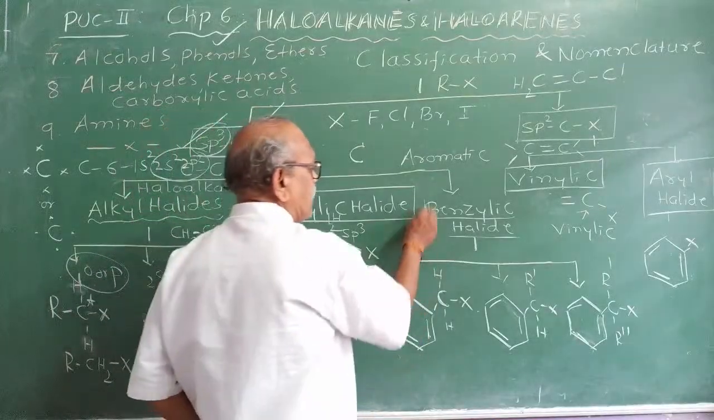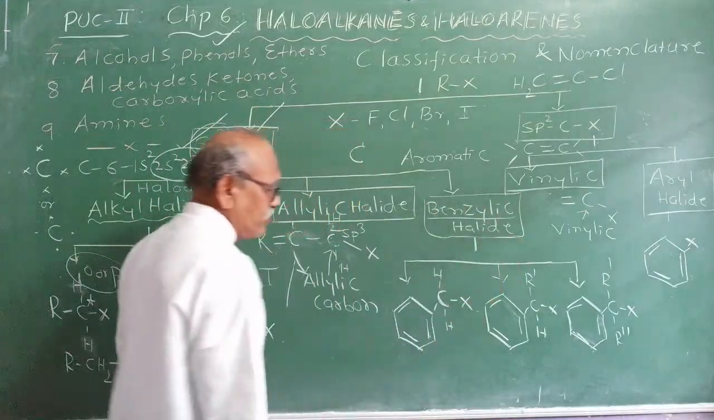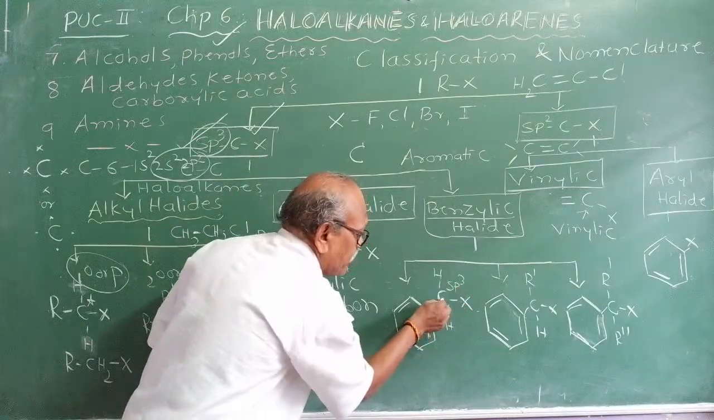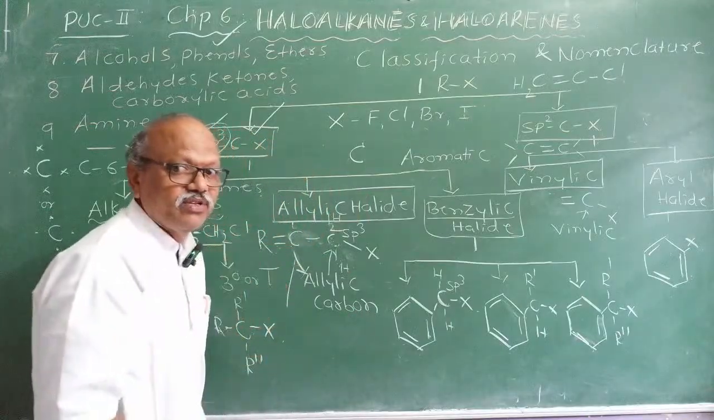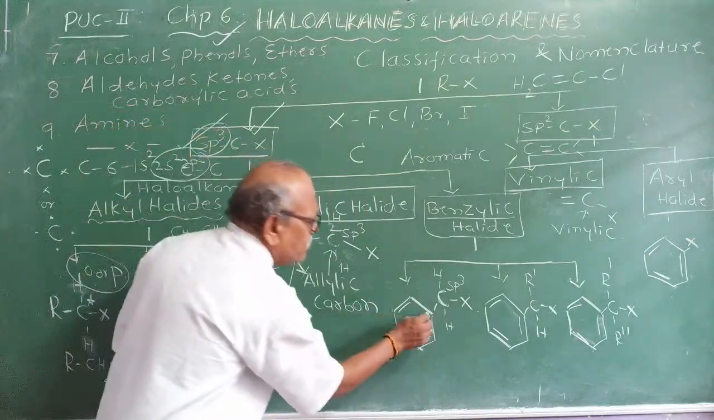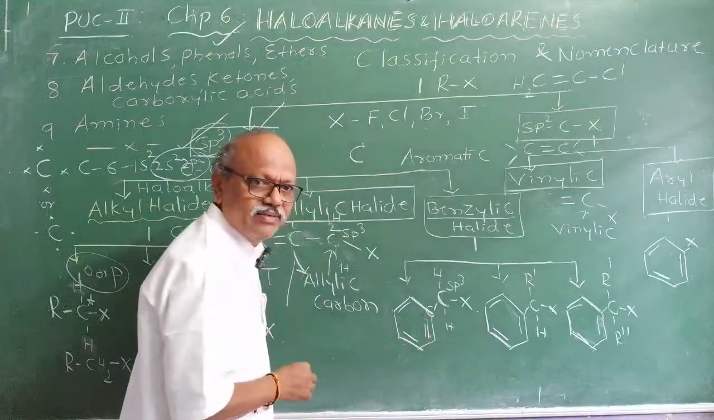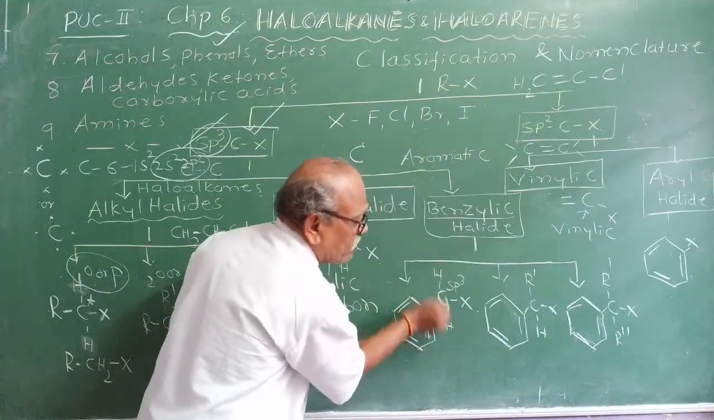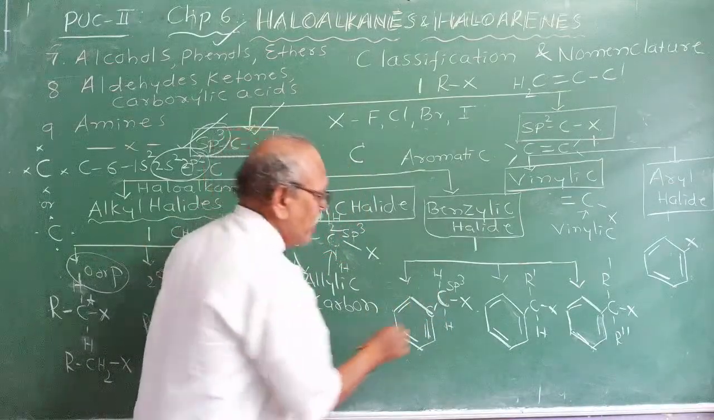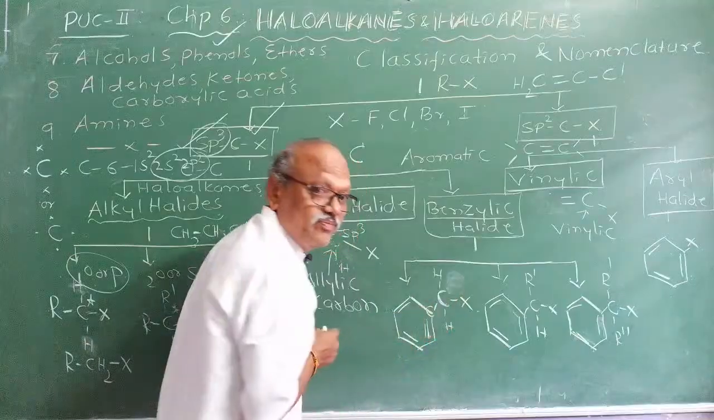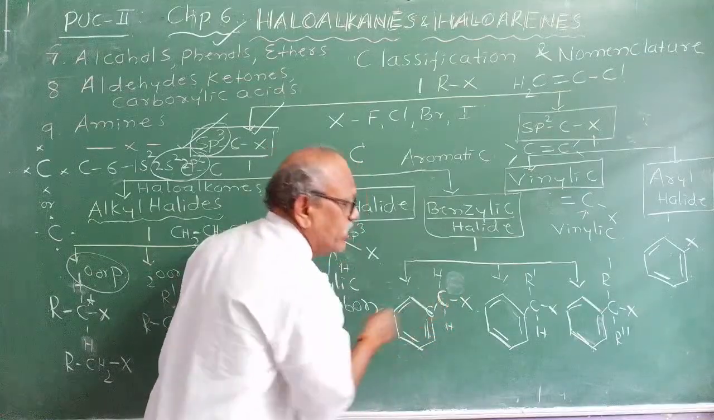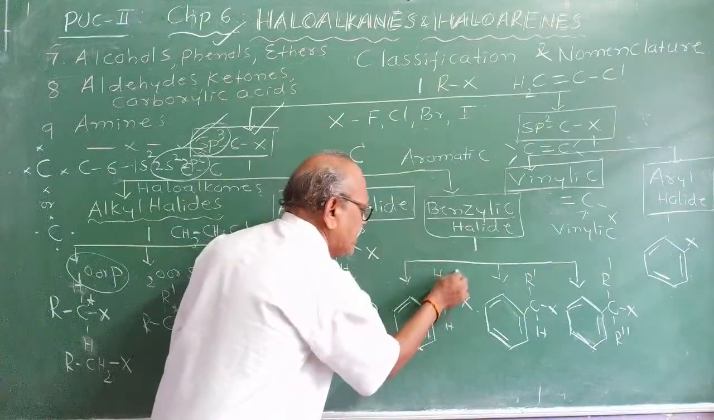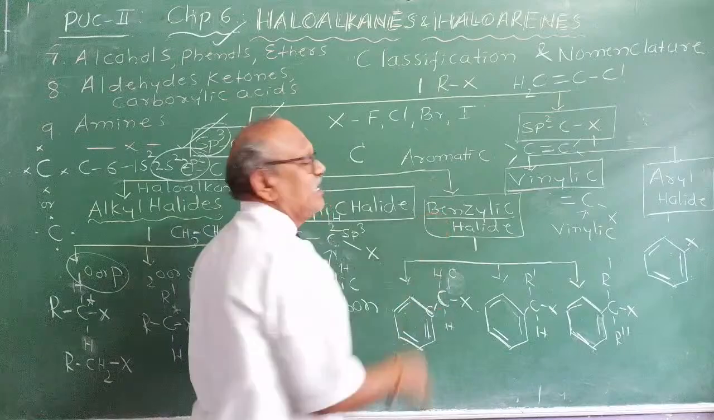Observe carefully, in a benzylic halide, the singly bonded sp3 hybridized carbon atom should be linked to the benzene ring, not the halogen directly to the benzene ring. This is the benzene ring, and it is linked to the carbon atom which contains two hydrogen atoms. Is this carbon atom 1 degree or 2 degree? Count the number of hydrogen atoms. How many are there? 2. Then you immediately decide that it is 1 degree benzyl halide.